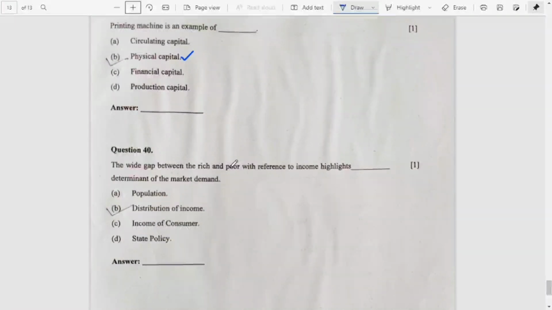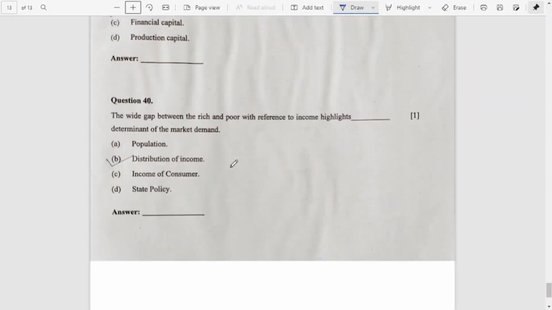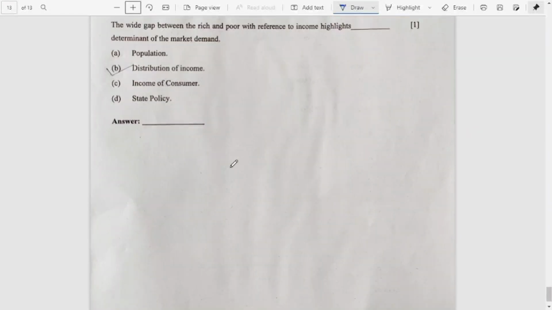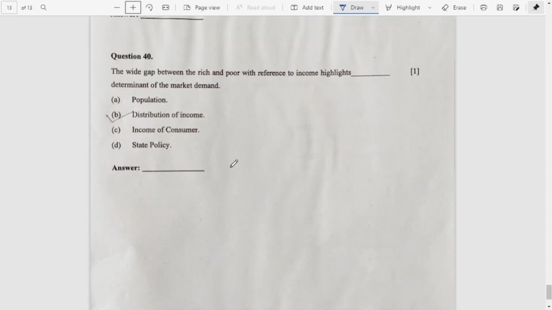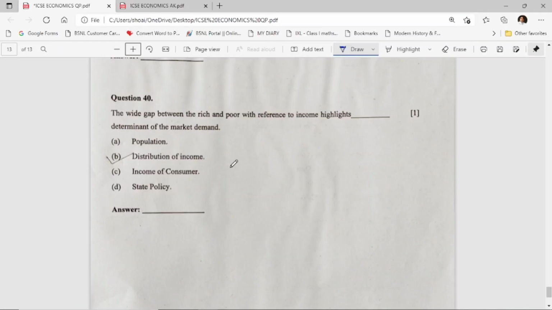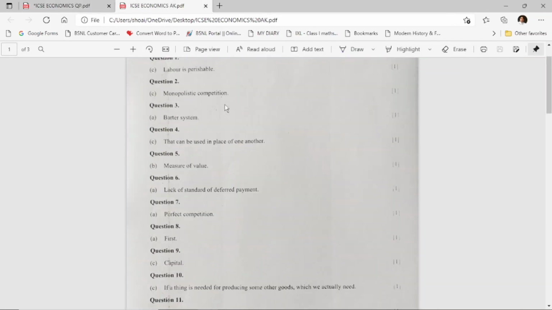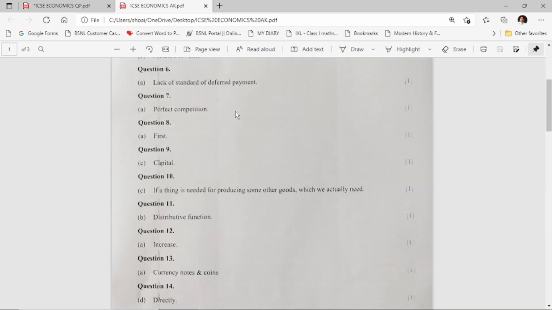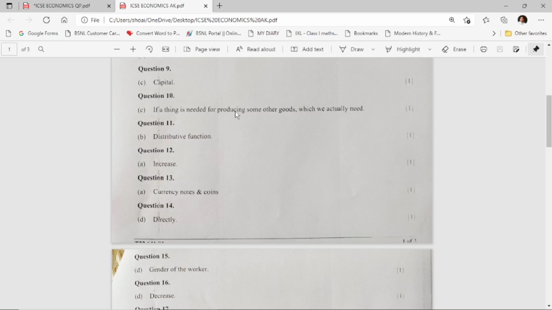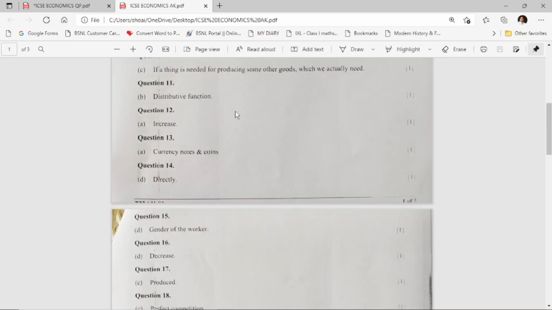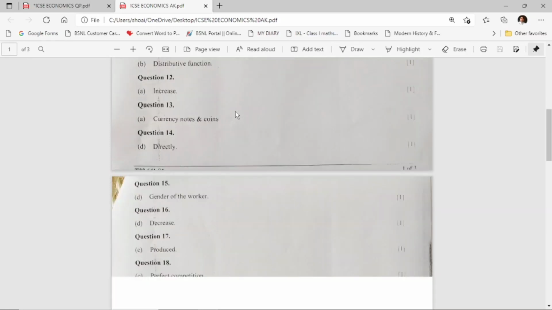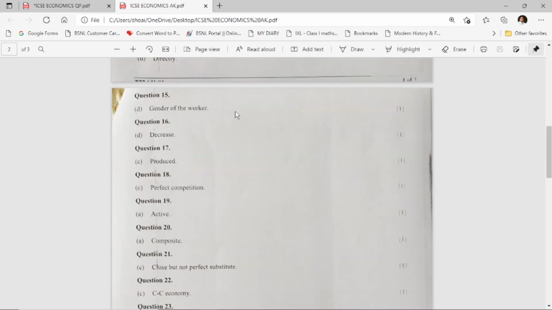So this is the end of today's question paper along with the answers. Hope your exams had been done properly. So let us go through the answer key. You can see here, I'll scroll it one by one. You can now check it. The answer key is already here. As per this answer key, I have marked the right answer in the question paper so that you can go through the question as well as the correct answer.